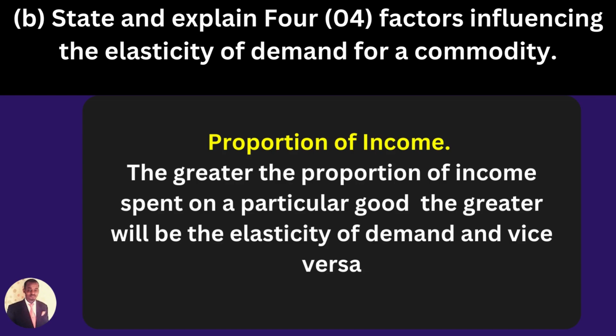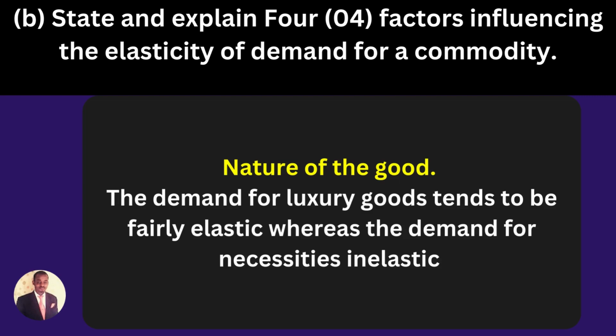The next one is proportion of income. The greater the proportion of income spent on a particular good, the greater will be the elasticity of demand, and vice versa. So the more you spend on a particular good, the higher the elasticity of demand will be, and the less you spend, the lower it is going to be. So that's what it is saying here. The next one is nature of the good. The demand for luxury goods tends to be fairly elastic, whereas the demand for necessities is inelastic. So that is the next one.